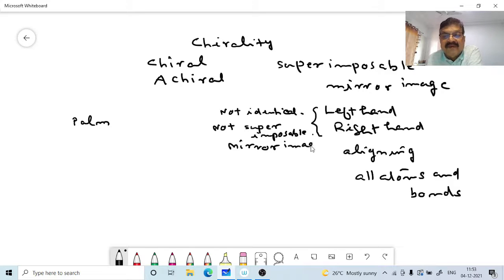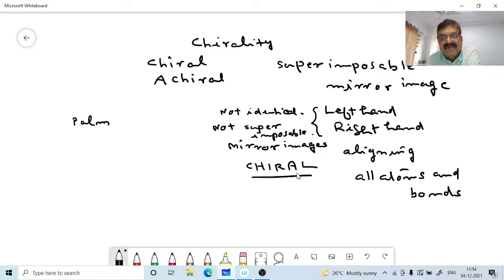So from this, we have got the concept of chirality, chiral. Some molecules are like hands, just like our left hand and right hand. They are mirror images, but they are not identical. They are not superimposable on one another. Objects that are not superimposable on their mirror images are known as chiral objects. This is chiral: our left hand and right hand.